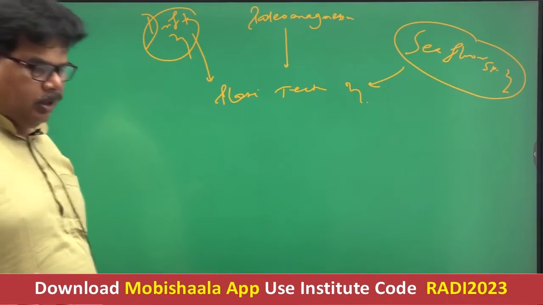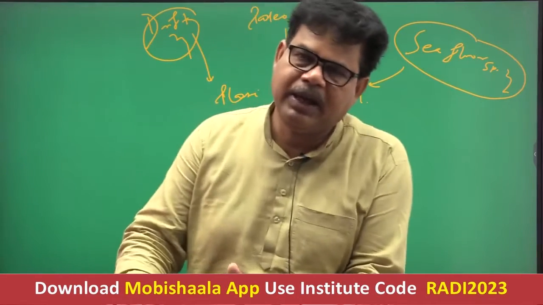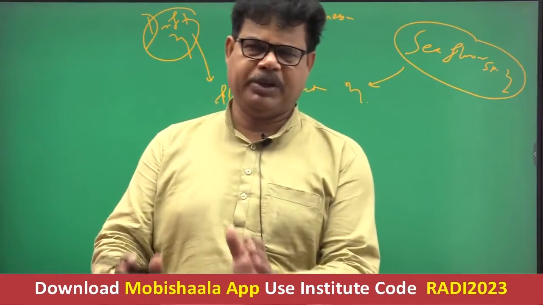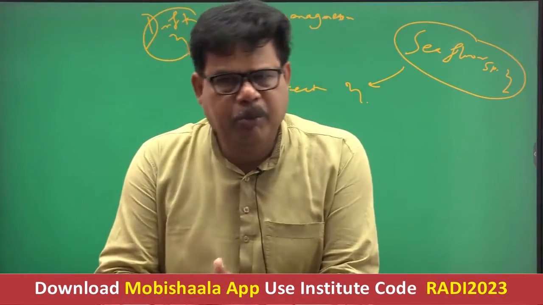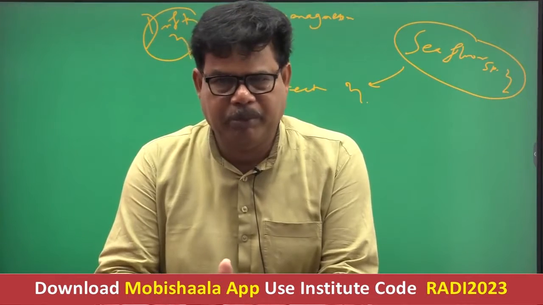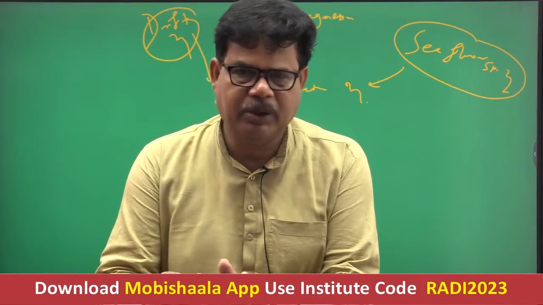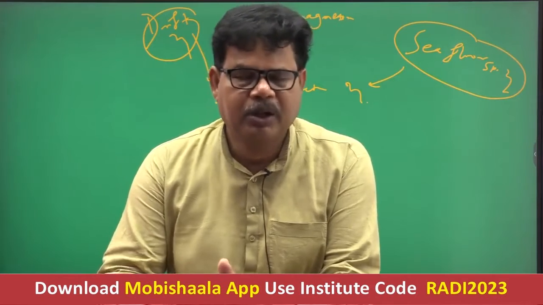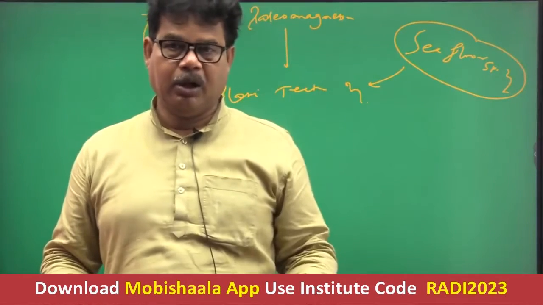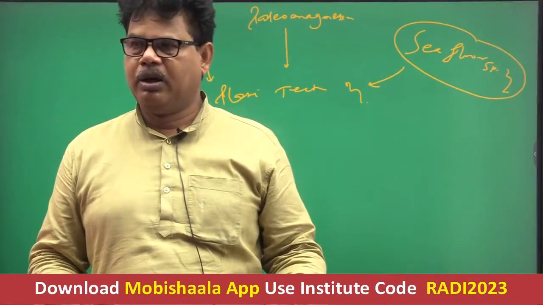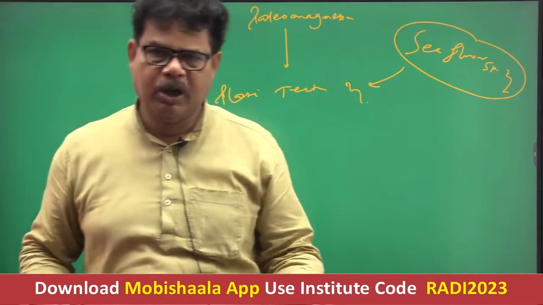Now, as far as plate tectonic theory is concerned, the basic objective of plate tectonic theory is to explain the relative movement of the plate, not individual movement. How one plate is moving with respect to another plate. This is referred to as relative movement. So plate tectonic theory explains the relative movement of the plate.